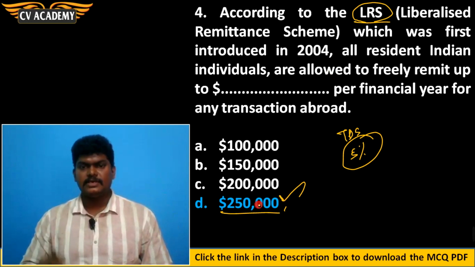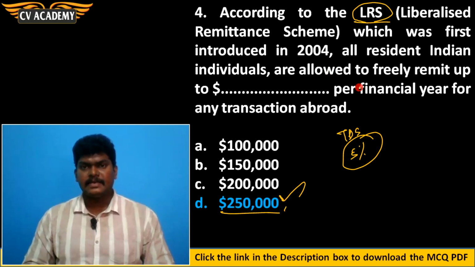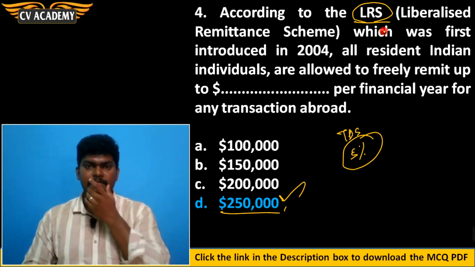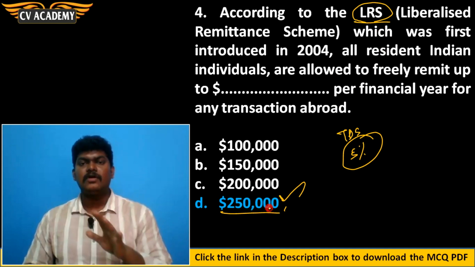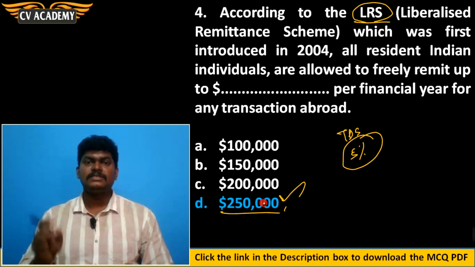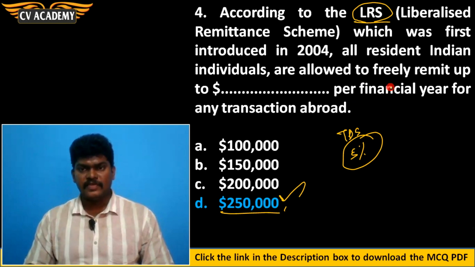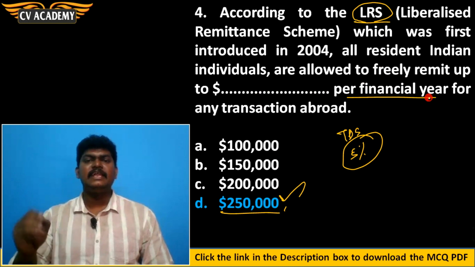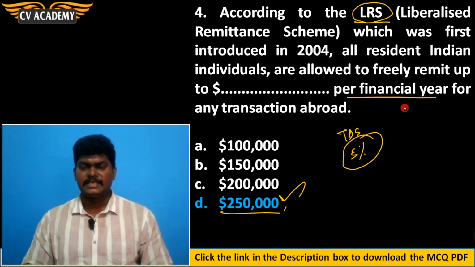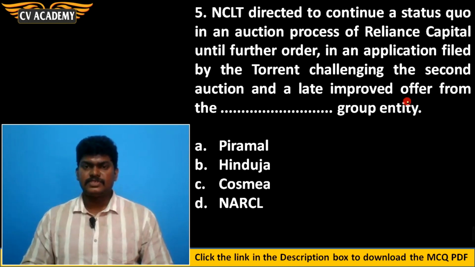So this question's correct answer is: the limit under the Liberalised Remittance Scheme is $250,000. Up to $250,000 an Indian can outward remit from India to relatives in foreign countries. So option D is the correct answer. Then fifth question.